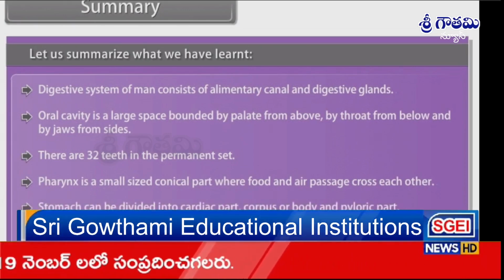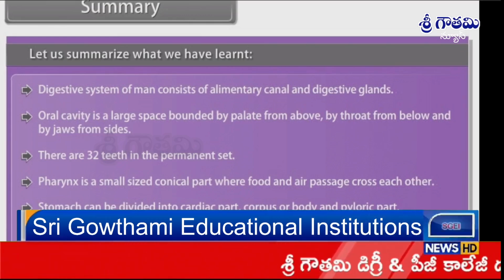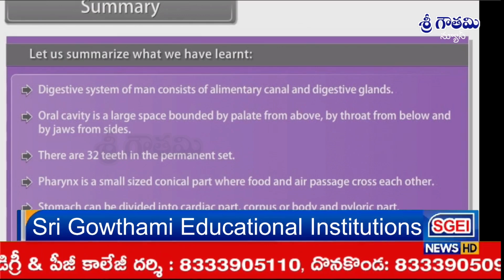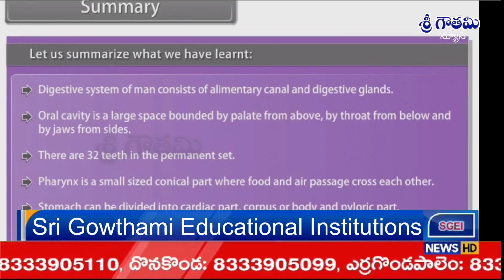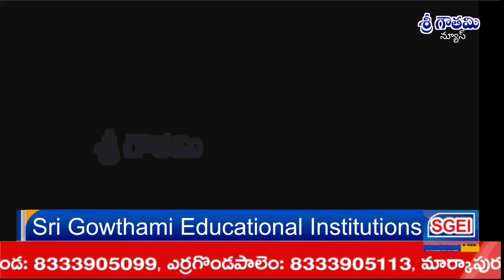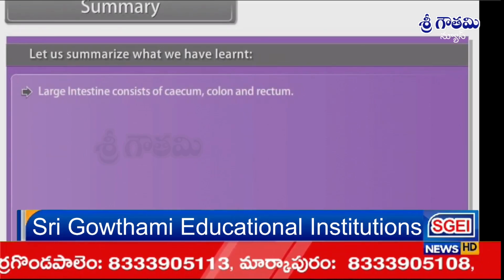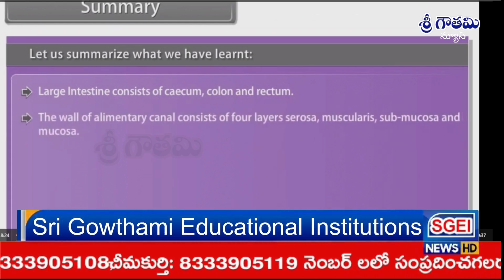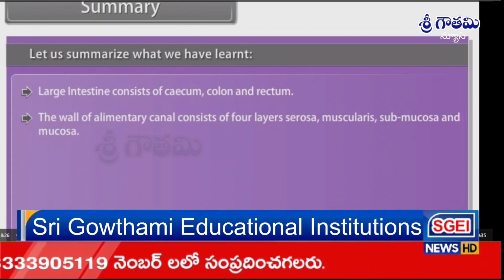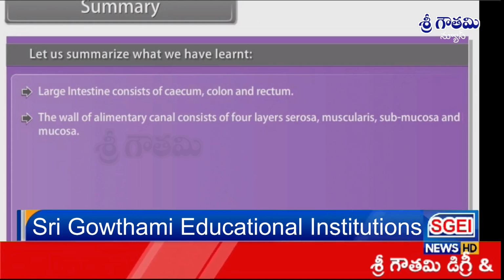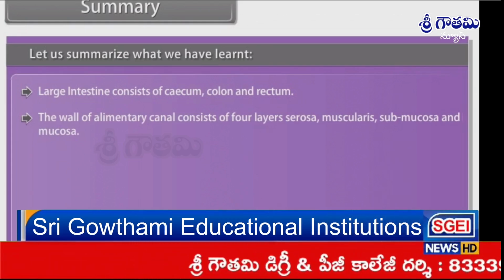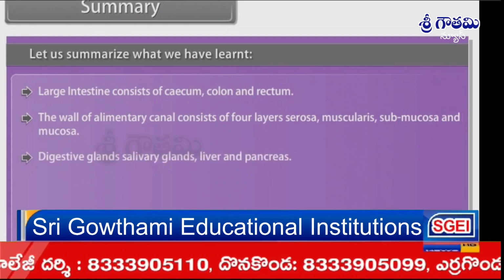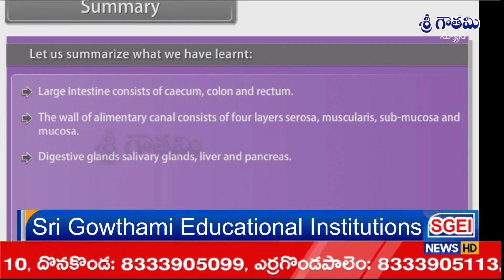Stomach can be divided into cardiac part, corpus or body, and pyloric part. Small intestine consists of duodenum, jejunum, and ileum. Large intestine consists of caecum, colon, and rectum. The wall of the alimentary canal consists of 4 layers: serosa, muscularis, submucosa, and mucosa. Digestive glands: salivary glands, liver, and pancreas.